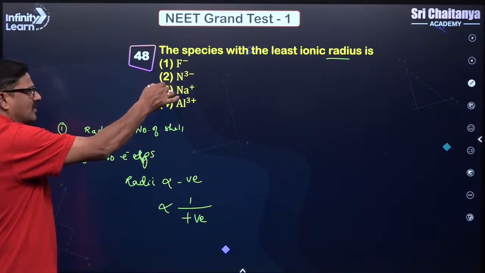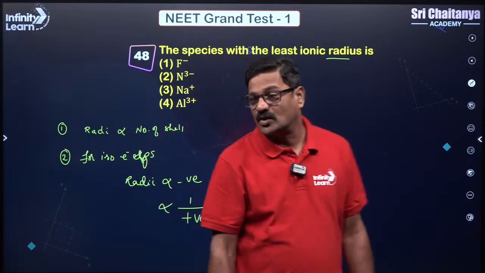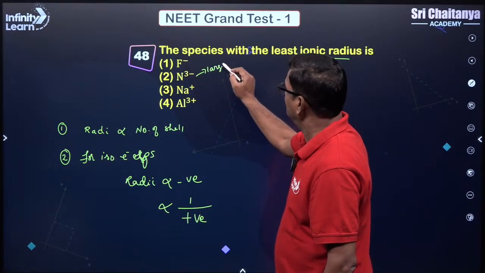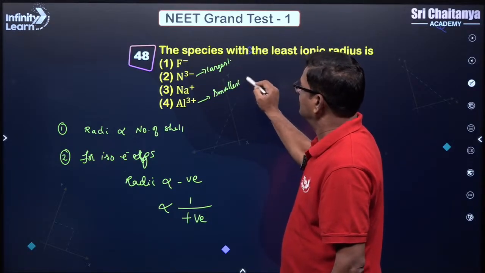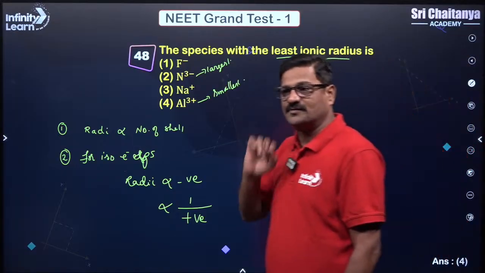So all have 10 electrons, everybody is isoelectronic here. So you are going to see this is the largest and this is going to be the smallest. So which has the least ionic radius? It is supposed to be option 4.